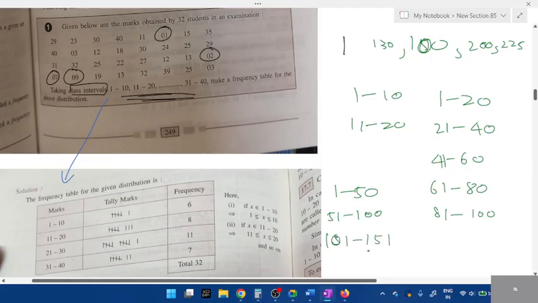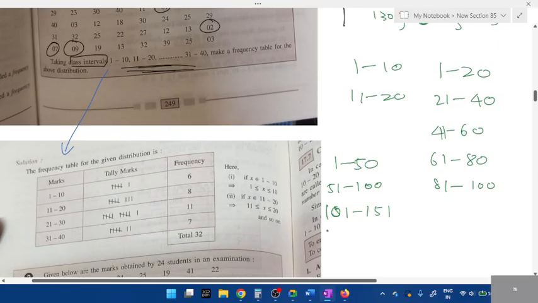101 to 150. I'll tell you. If it has 225 students, which one does it come under? 151 to 200. After that, 201 to... no, not 225. Class interval means the difference should be the same. I should take 250.